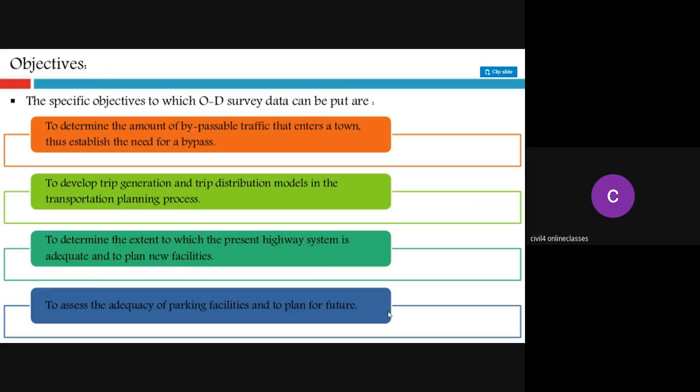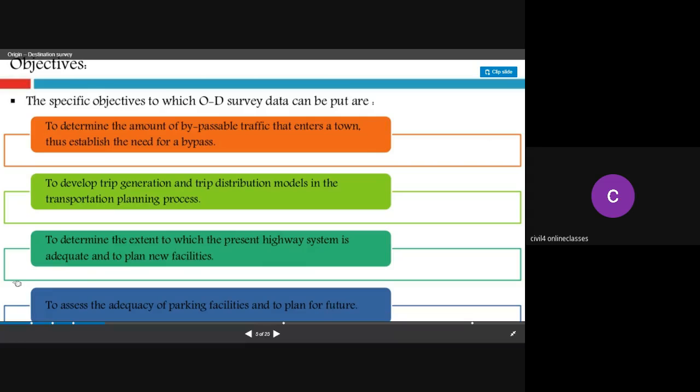If you provide a bypass, the two wheelers, autos and small vehicles will divert into the bypass and can easily go. So that is a need and objective for the OD survey.